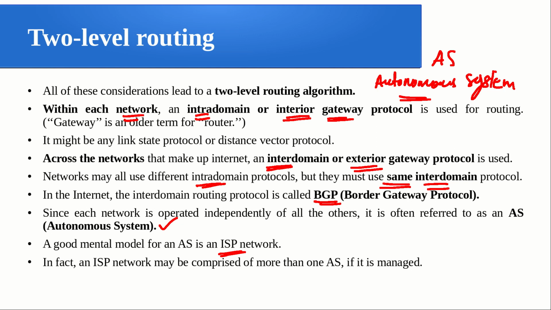Similarly, for the other one, link state routing protocols like something we already saw, OSPF, Open Shortest Path First, and the intermediate system protocol. And if you look at distance vector, we have RIP. So like that, any protocol can be used within a network, and RIP is something obsolete, and OSPF, IS-IS, like that, any one you can depend on.